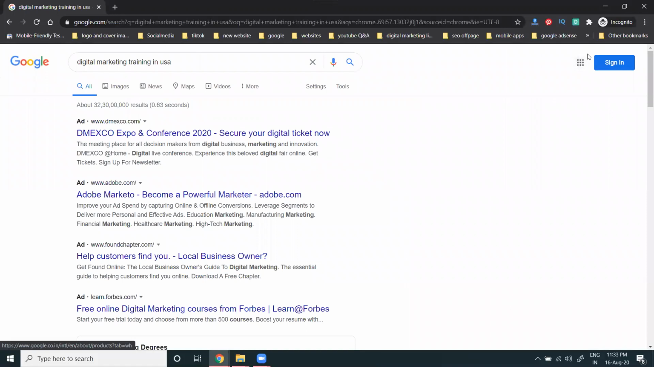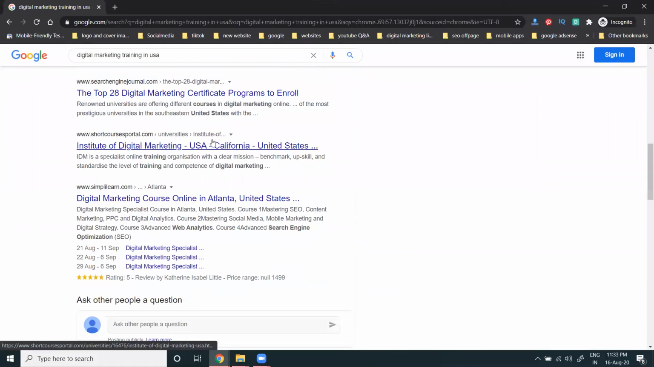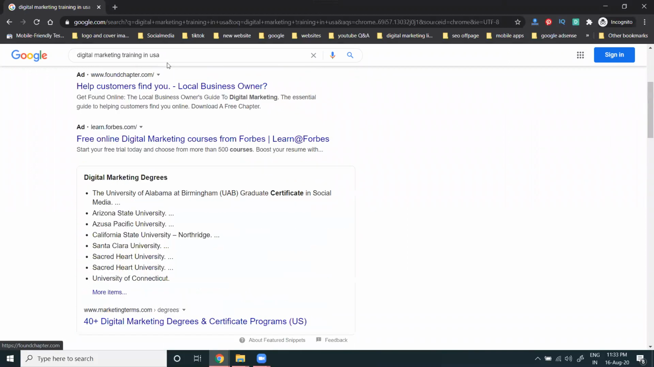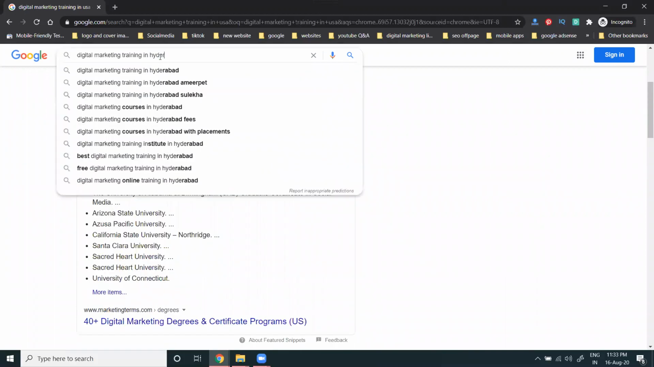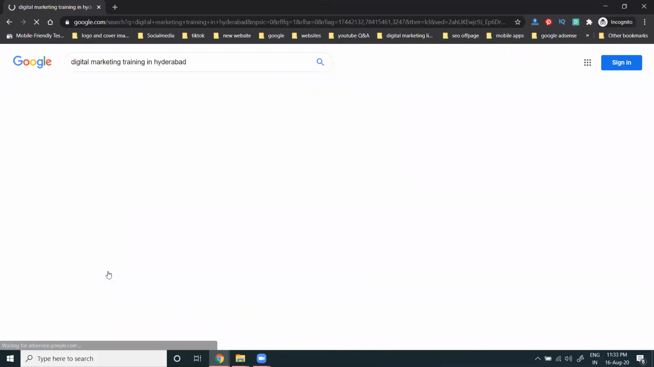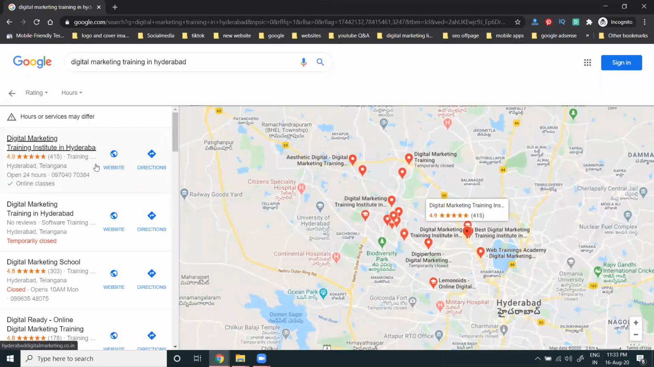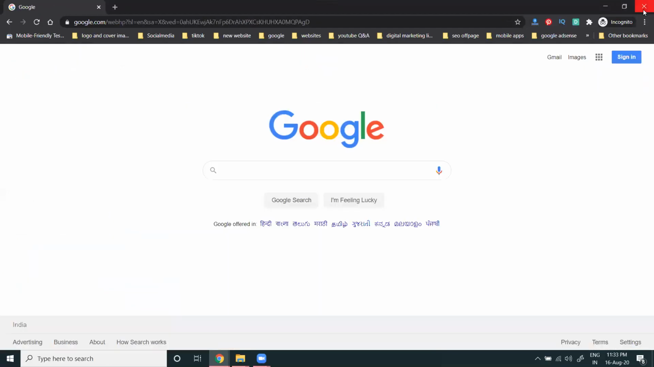I'm searching in the US option, so our map will be shown to the US persons. Searching will be here, for example Hyderabad. This particular map will be shown to customers, and an ad will be shown here with our website. They're showing only the phone call option.